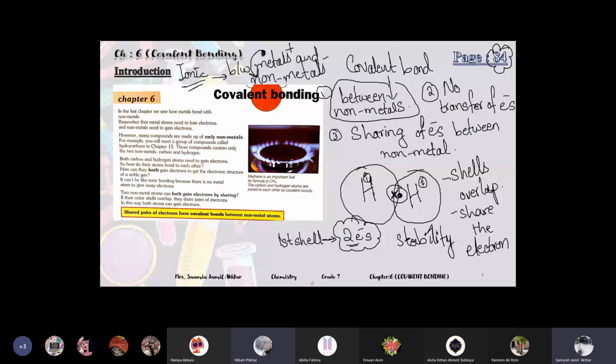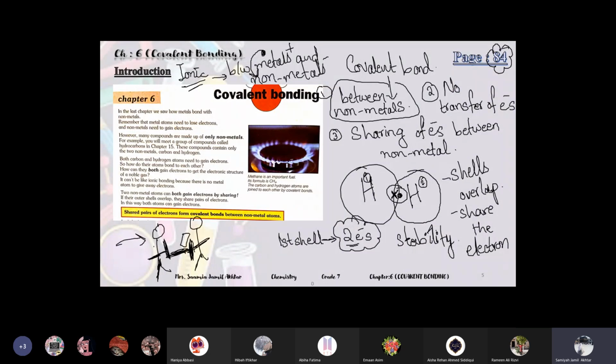Miss, how if hydrogen one gives? Okay, I understand now, it's sharing. It's like, for example, if a person has a pencil, the second person also has a pencil and an eraser, and this person also needs an eraser, so they will share the eraser.